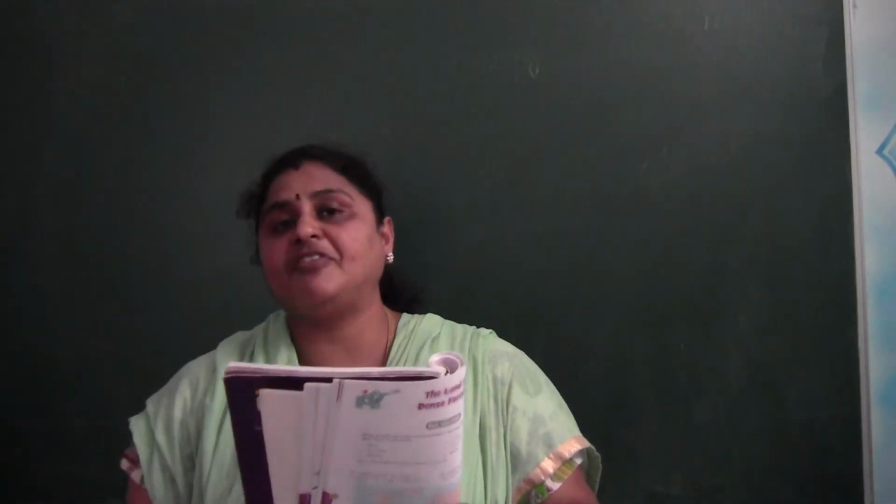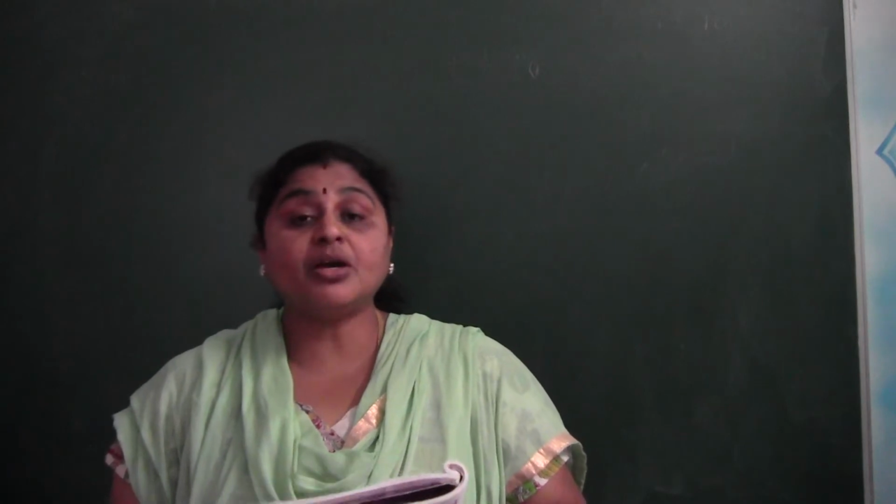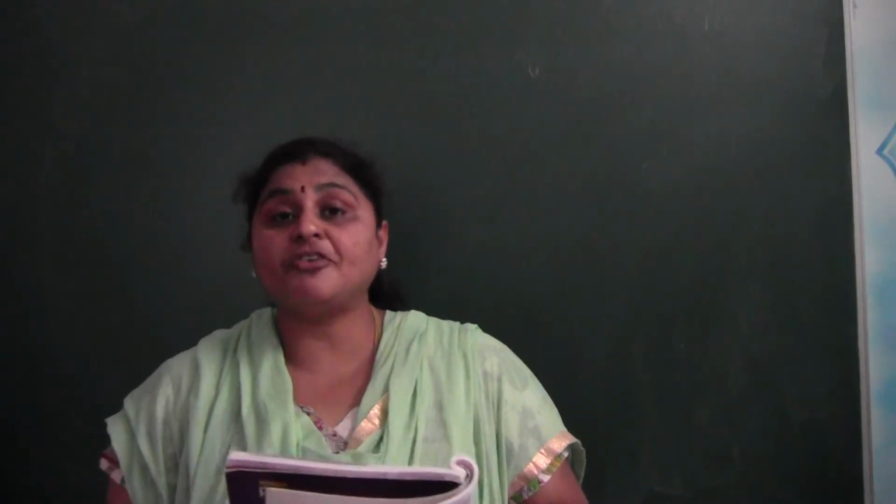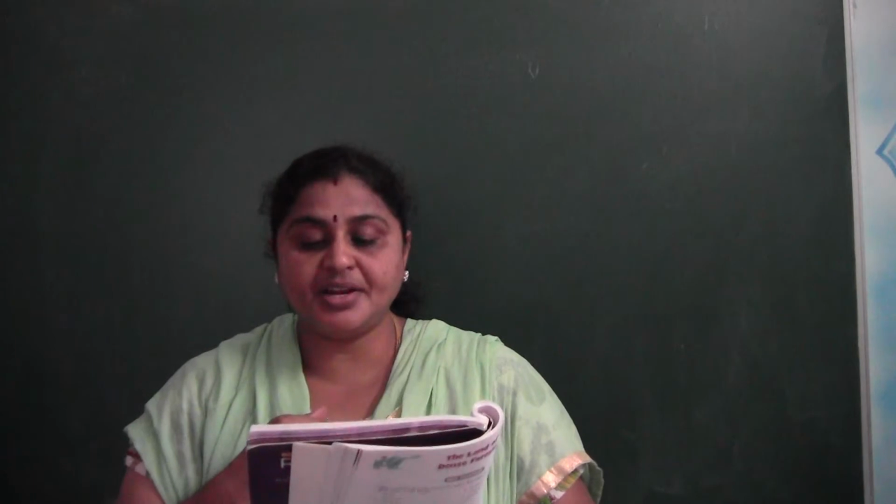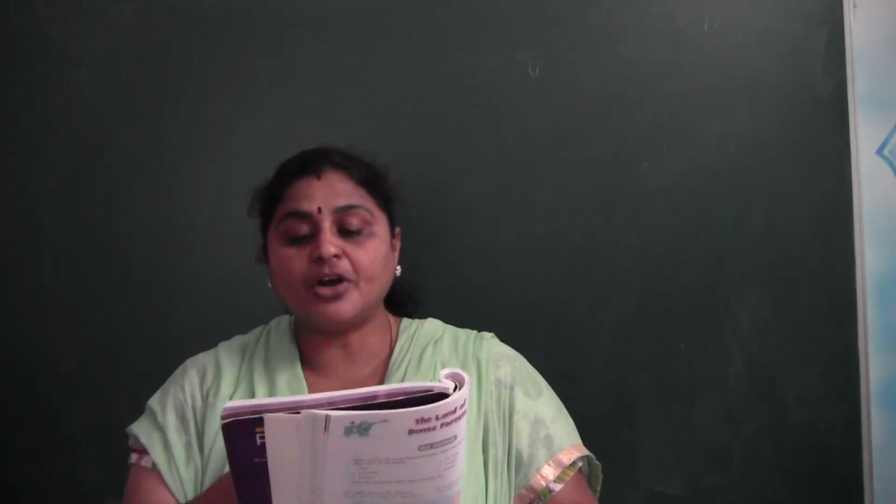The location. The country is located in Central Africa. So where is the Democratic Republic of Congo located? It is located in Central Africa. It is surrounded by 9 countries. You can see the map given here.